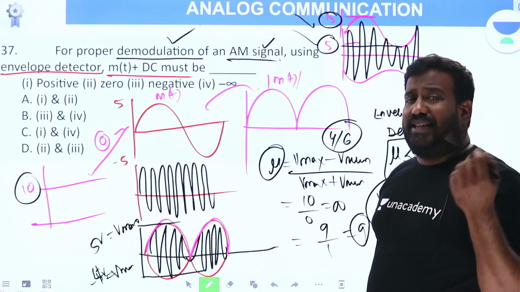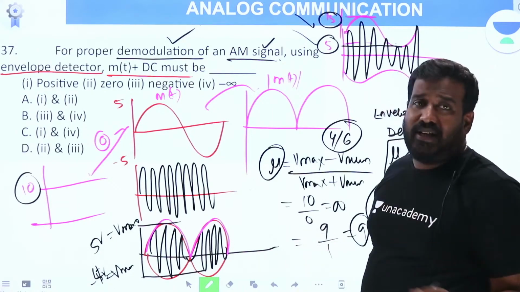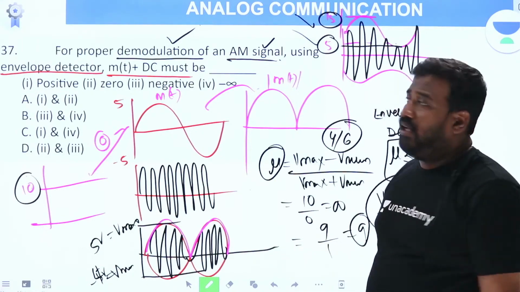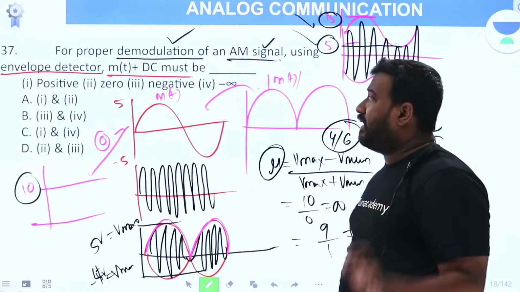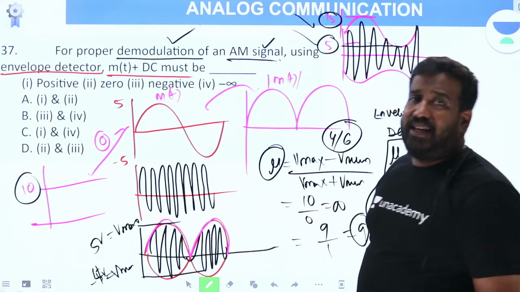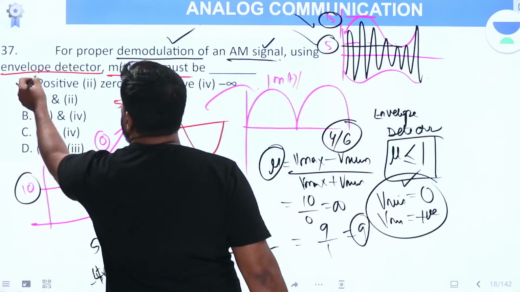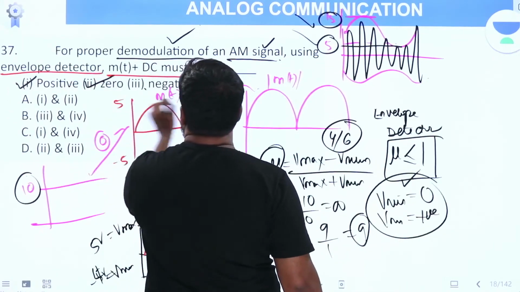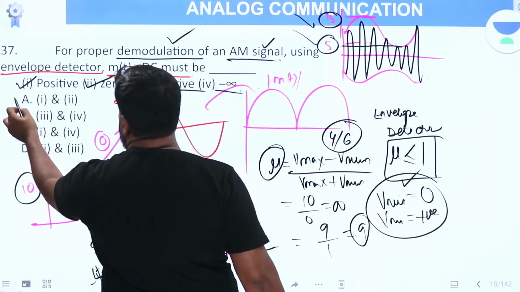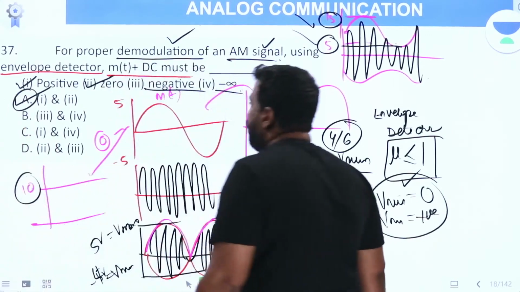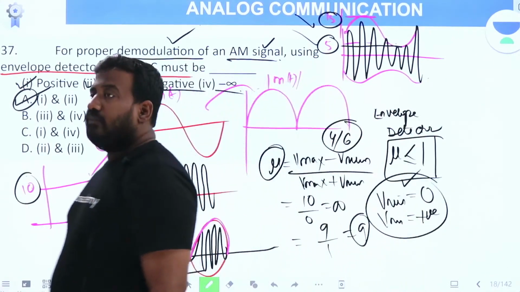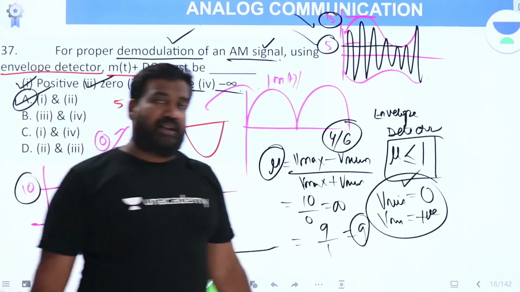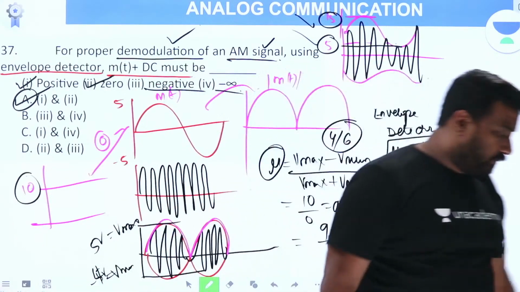Many students learn formulas, but they don't know why. I am here explaining why. So for proper demodulation of AM signal using envelope detector, m of t plus DC must be either positive or 0. If it is negative, you cannot demodulate. Therefore 1 and 2, option A is the answer. Question number 37, option A is the answer.